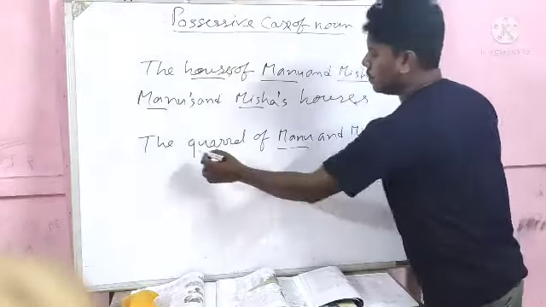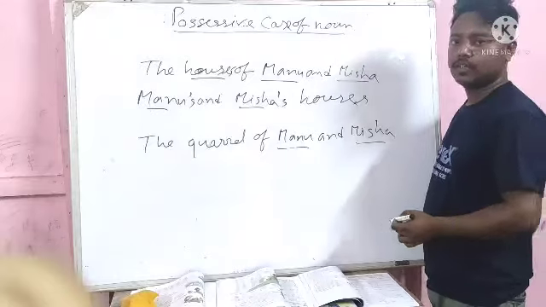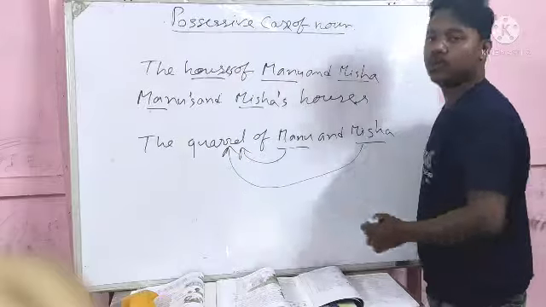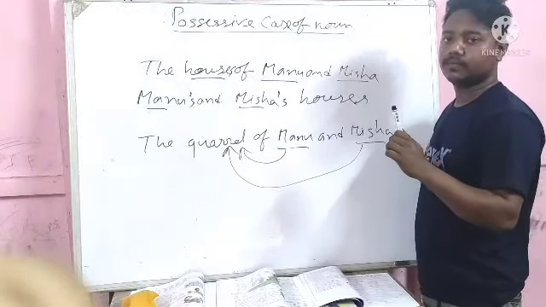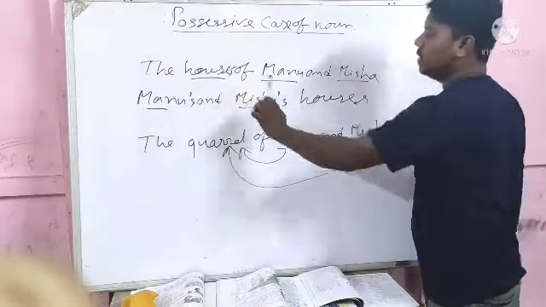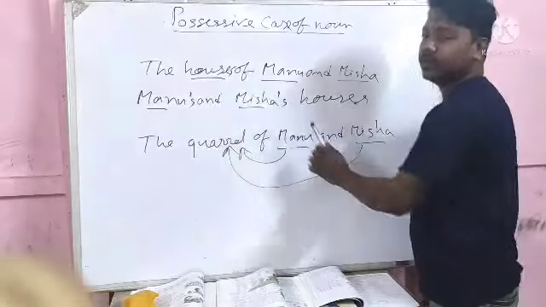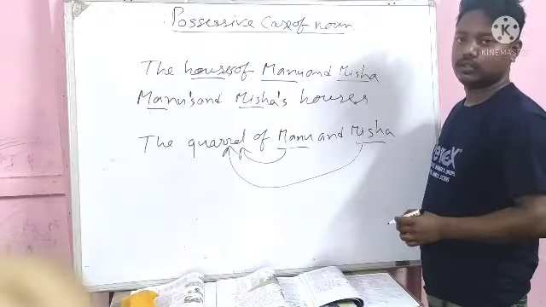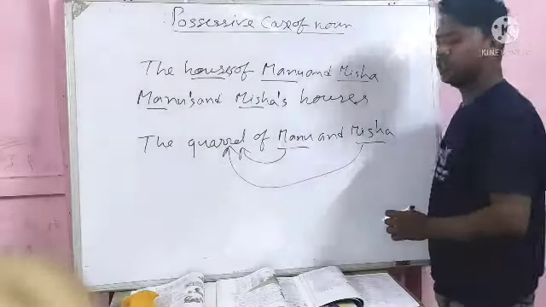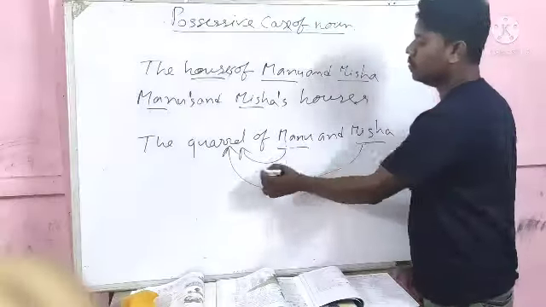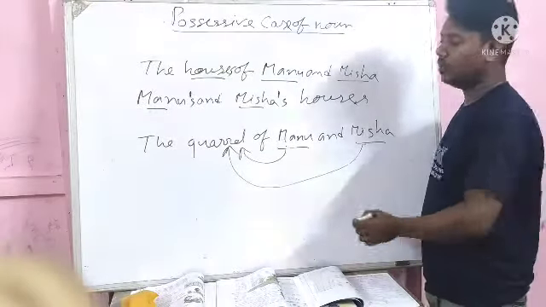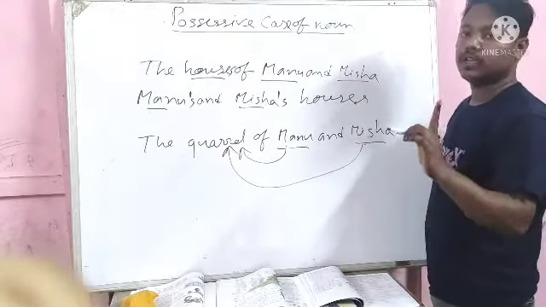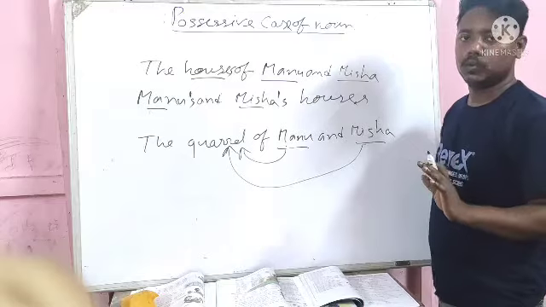But look at this sentence, the quarrel of Manu and Misha. That means both of them are involved in the same quarrel. That means the quarrel is the same. In the earlier words, houses are different, that's why we use apostrophe s after both words. But in these words, Misha and Manu involved in the quarrel, that means the quarrel is one and persons are two.